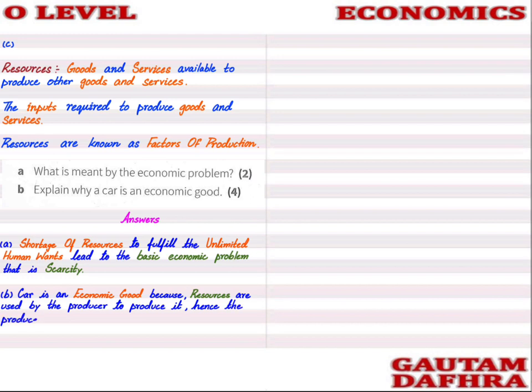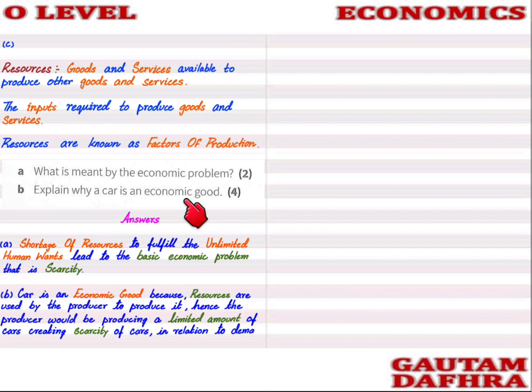Hence, the producer would be producing a limited amount because he would have limited resources, so he'll be producing a limited amount of cars, creating shortage. In relation to its demand, people will be demanding more cars, but there will always be a shortage of that. So that is the reason it's an economic good.